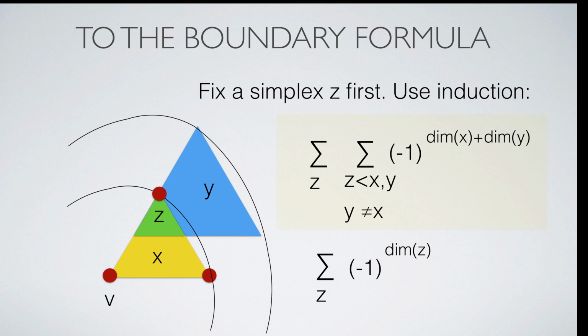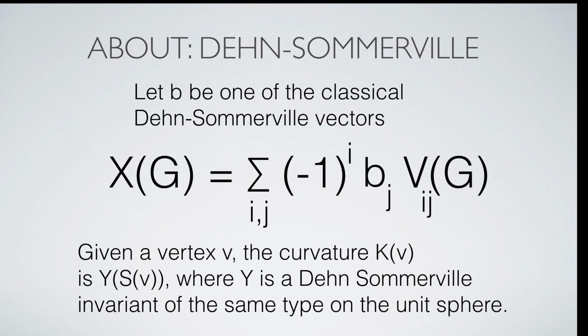To show the boundary formula, one has to write the sum of interactions according to in which simplex the interaction takes place. Now there are cases where both simplices x, y are different and not equal to z, then cases where one of them is z, and then one case where both are z. The upshot is that all the values together give either 1 or -1 depending on whether z is even or odd dimensional. In other words, we get the Euler characteristic. To prove the Dehn-Sommerville relations, one can proceed like in the linear case and show that the curvature is equal to the Dehn-Sommerville valuation on the unit sphere. This allows us to use induction.